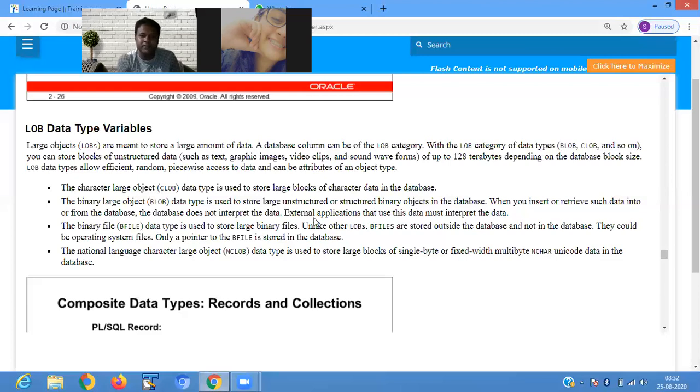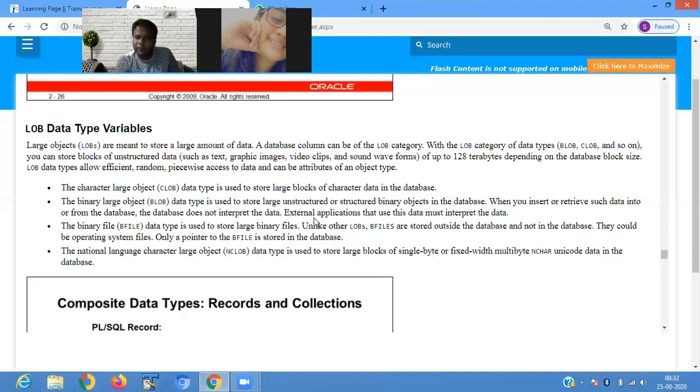So what is that interpretation? Suppose you are uploading some image. The image or photo that you are uploading to Facebook is stored in a database. But is your photo totally stored in the database? It is not. Your photo is converted into a particular symbolical format. The graphic is interpreted into a particular format, and that format is stored in your database. And when you retrieve it, that symbol is again converted to the graphic and displayed.